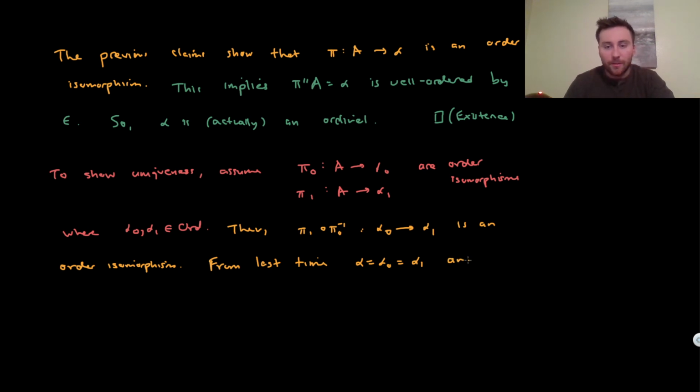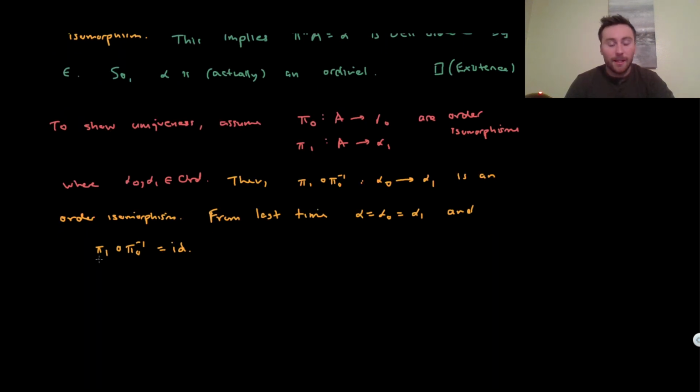And further, pi 1 composed with pi 0 inverse is the identity map. And so this second claim actually implies that pi 0 is equal to pi 1, which is what we want to check, right? If we had a mapping pi 0 from A into alpha 0 and a mapping pi 1 from A into alpha 1, we want to check not only that alpha 0 is equal to alpha 1, but that pi 0 is equal to pi 1. And that's what we just argued.